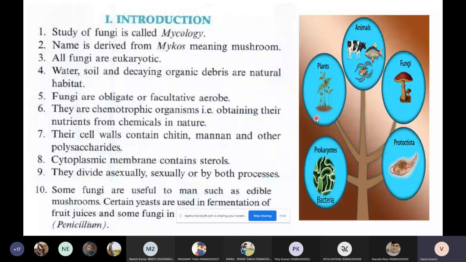They will feed on water, soil, and decaying debris. They will obtain energy through a chemical medium, so that is why they are called chemotropic organisms. Their cell wall consists of chitin, mannan, polysaccharides, and sterols. They can reproduce either sexually or asexually. There are a few edible fungi also, but we are only concerned about the clinically important fungi, the fungi that cause infections in humans.